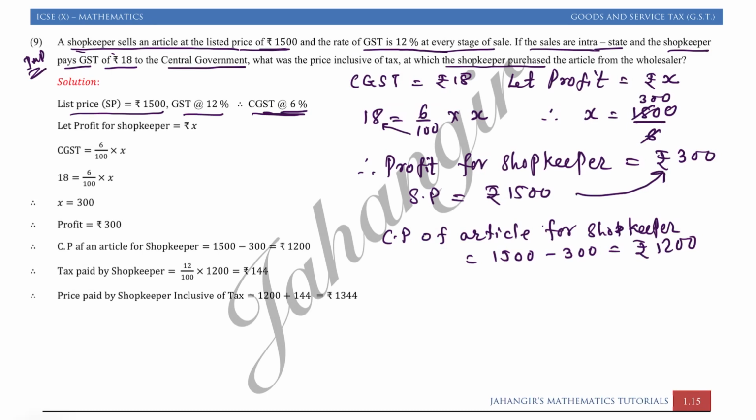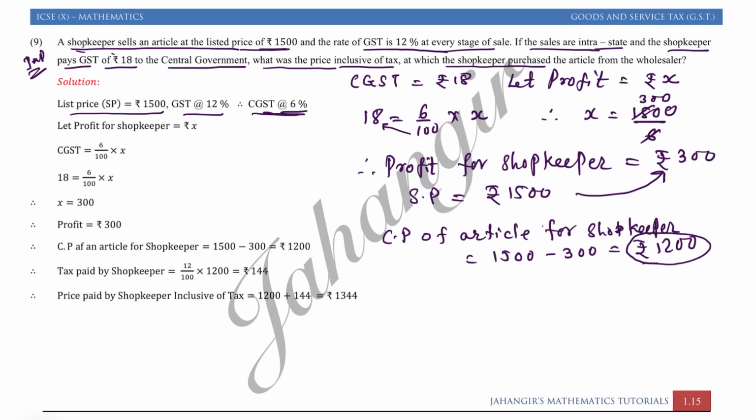He has to pay tax, which is ITC. Okay, after selling he will recover it from the customer. But what does the question say? What was the price inclusive of tax at which the shopkeeper purchased the article? So the shopkeeper had bought the article at rupees 1200 from the wholesaler.